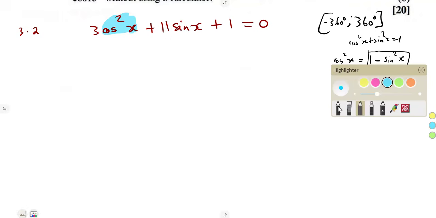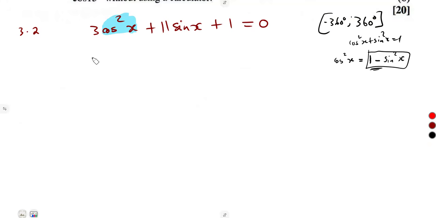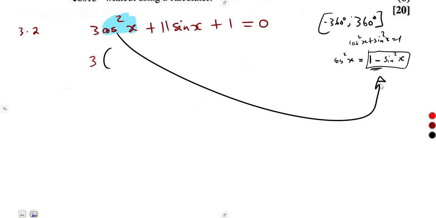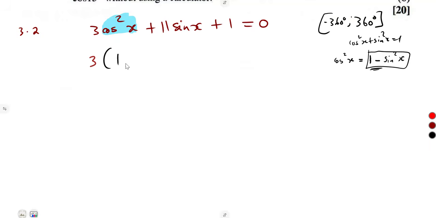That is going to give us 3 into 1 minus the sine squared of x. The rest remains as it is, plus 11 sine of x plus 1 is equal to 0.